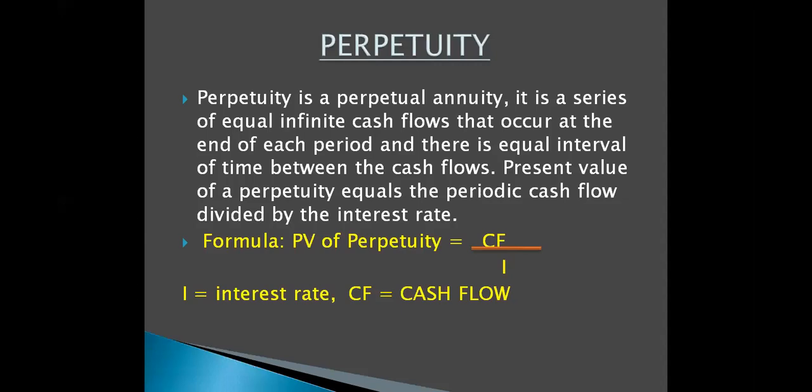Now, there's this term called perpetuity. I have just told you what perpetuity is. It's the same as annuity, but for an unending period of time. Annuity can be of two types. Either it can be for a fixed period, like 4 years, 5 years, 10 years, 20 years, 30 years, or it can be a case of perpetuity, that is a never ending period, for an infinite period of time. All right. So here the formula is cash flow divided by the interest rate.